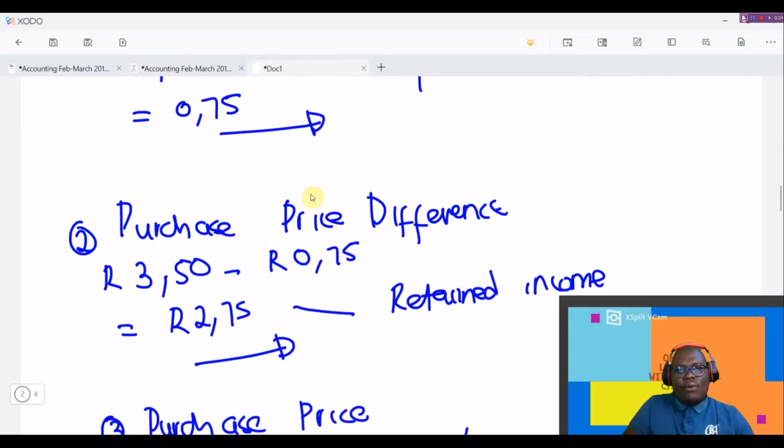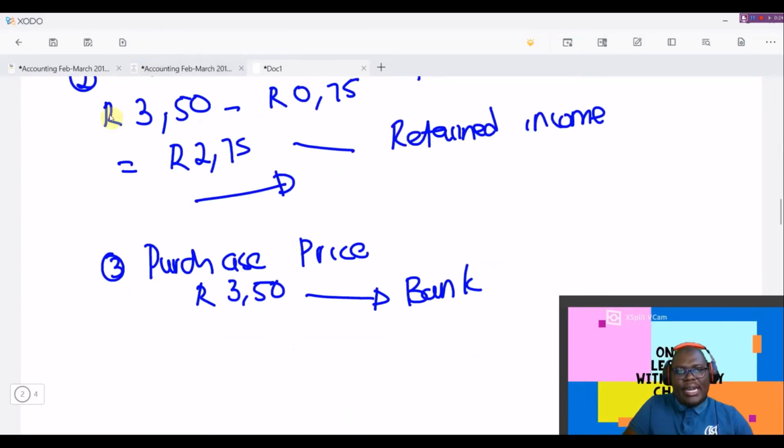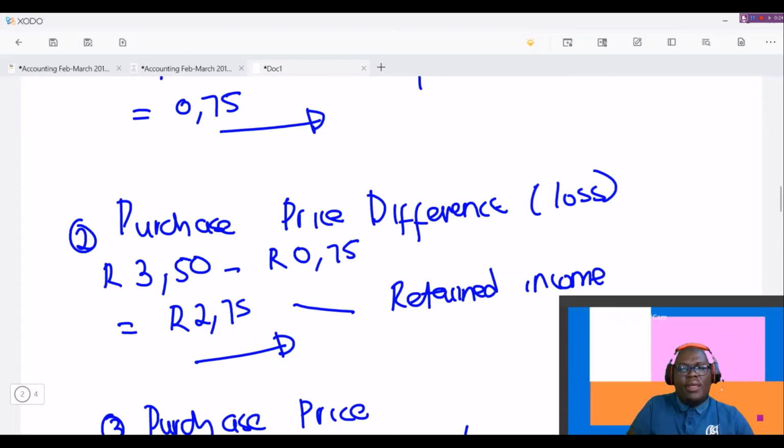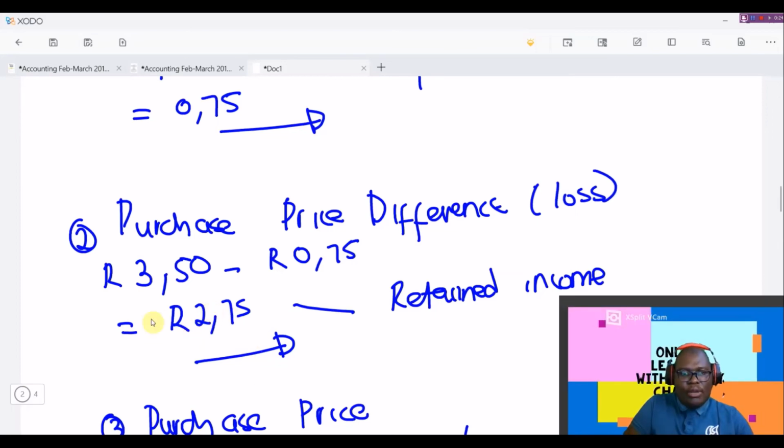Okay, and then when we pay 3 rand 50, remember, we were only supposed to purchase those shares for 75 cents. But instead of purchasing them for 75 cents, we've purchased them for 3 rand 50, which is more. So this difference here represents our loss. You can just say difference or loss. So this is the loss that we have.